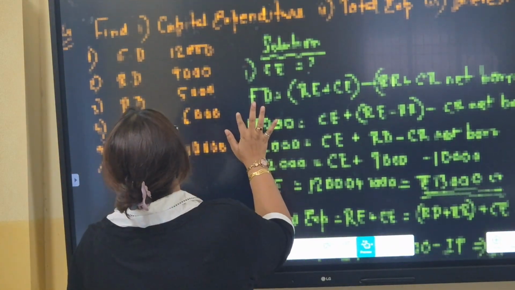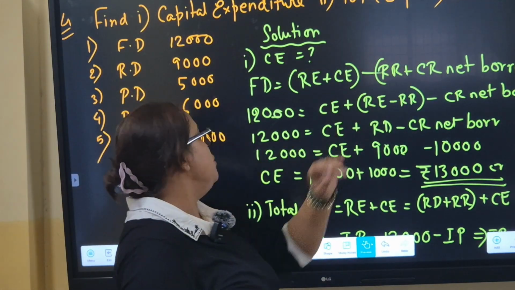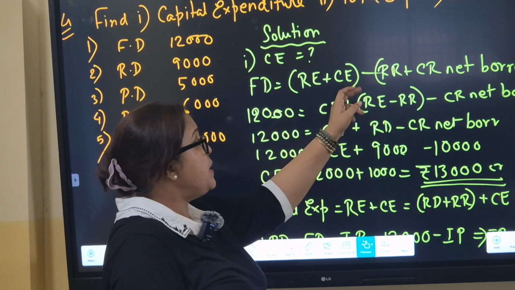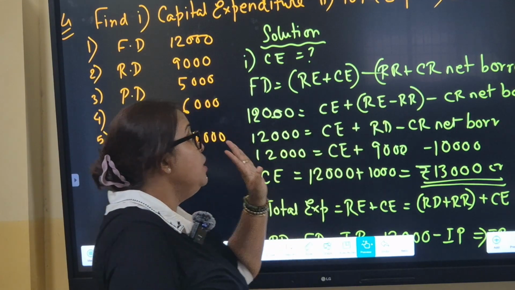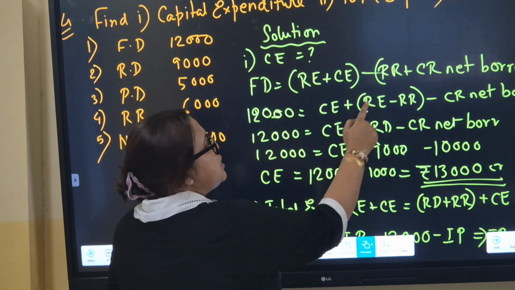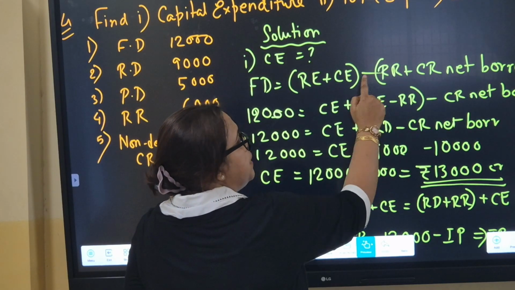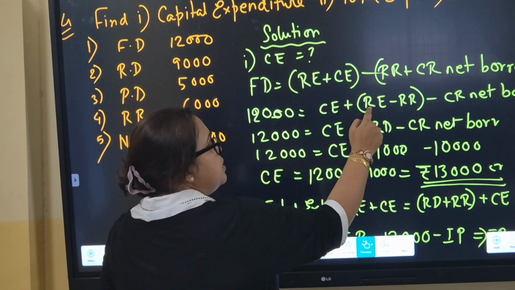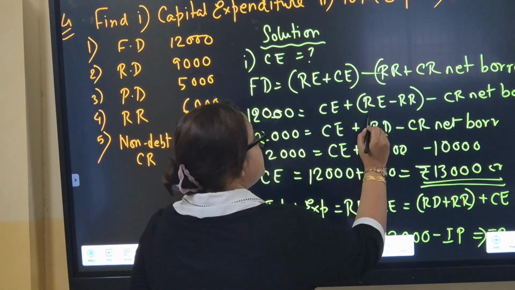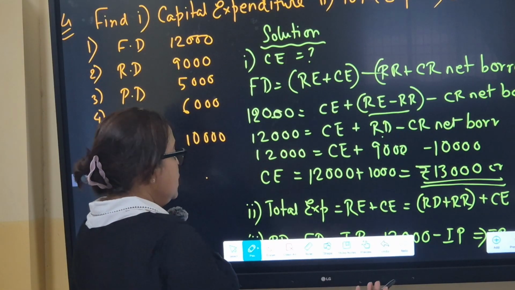Next is numerical number 4. Find capital expenditure, total expenditure, interest payment. Fiscal deficit is revenue expenditure plus capital expenditure minus revenue receipt plus capital receipt net borrowing. What have I just done here? I took capital expenditure aside a little, then revenue expenditure minus RR, put it in a bracket, and obviously when it came out of the bracket, this plus and minus becomes minus. Now what is this? Revenue expenditure minus revenue receipt. This particular part is nothing but revenue deficit. It is already given over here. I have just put the values and things are done.